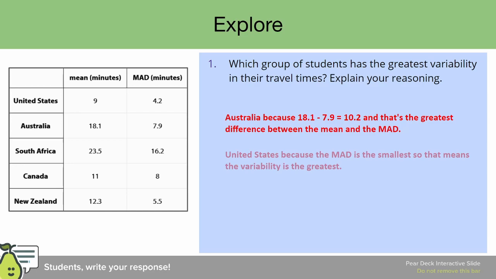All right, if you said this is also wrong, then you are correct. Even though the United States has a MAD, which is the mean absolute deviation, of 4.2, and even though that is the smallest out of all the other countries, that is actually also not the way to determine which group of students had the greatest variability in their travel times. In fact, the smaller the MAD indicates which group of students had the smallest variability in their travel times. So this student actually figured out that the United States has the smallest variability amongst their travel times. All right, with that said, let's move forward.